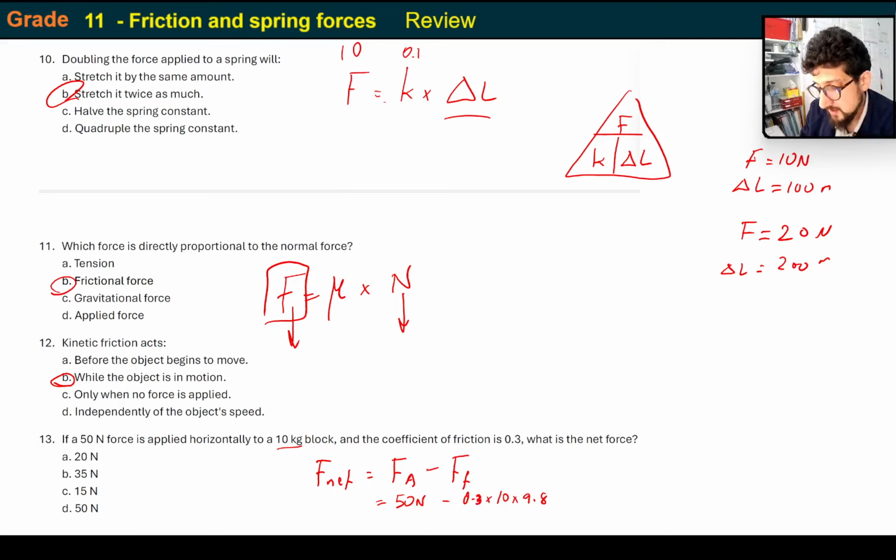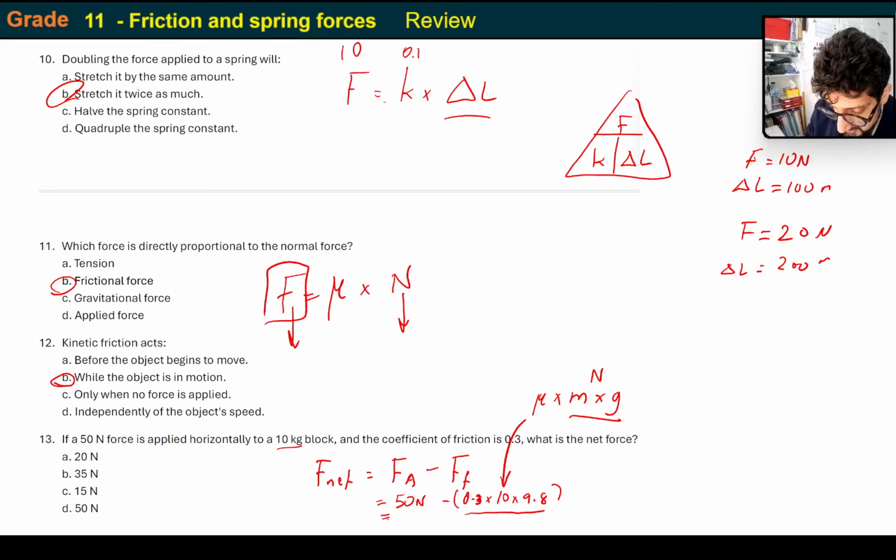Now some of you might be asking, where did I get this from? That's mu multiplied by mass multiplied by g, and mass times g is equivalent to normal force. So anyway, let me work it out. 0.3 times 10 times 9.81. So the answer is in fact 20. I apologize if the answer on the answer sheet is wrong. It is in fact 20 newtons.